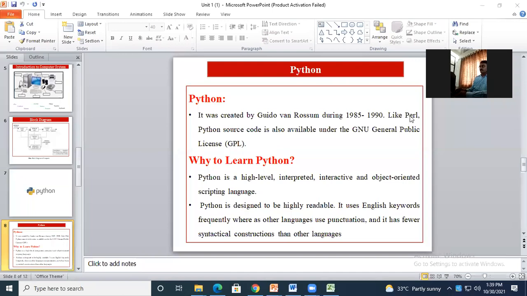Now, like Perl, Python's source code is available under the GNU General Public License, which we call the GPL. When we name this a General Public License, that means we are allowed to make some modifications to the Python programming language.